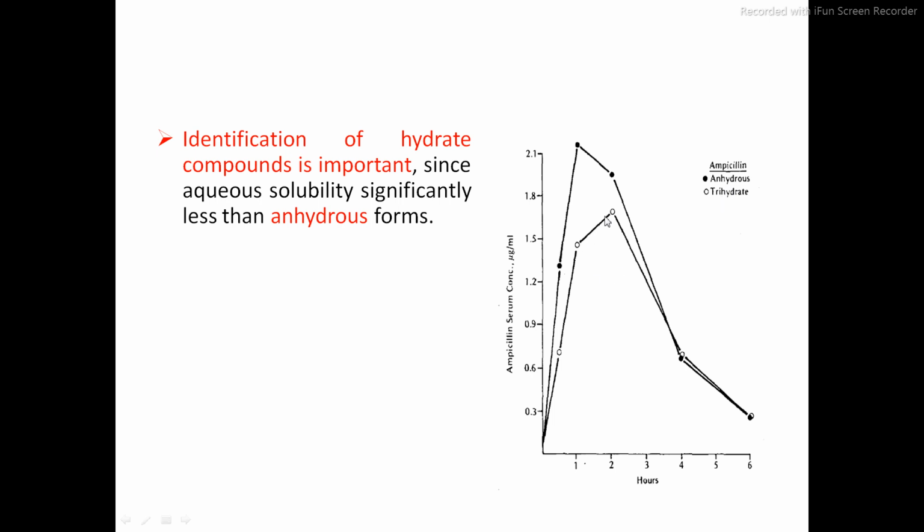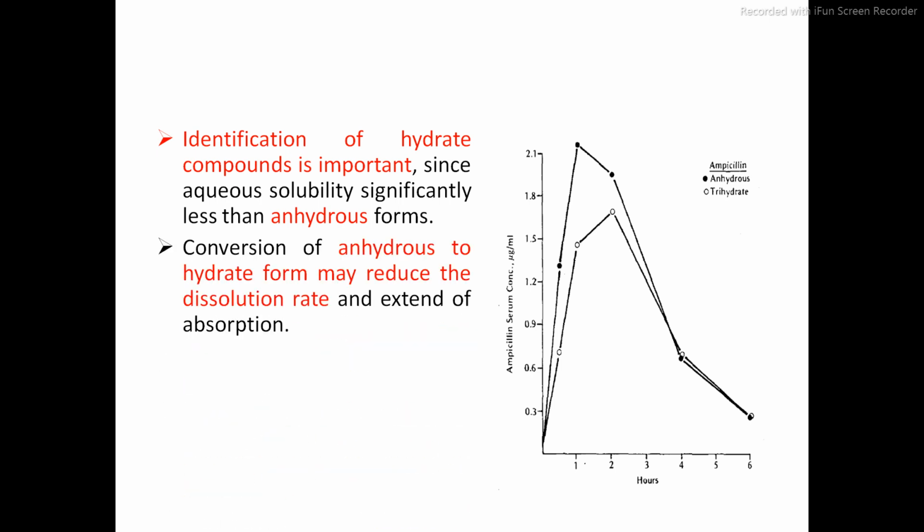So less amount of drug is absorbed into the systemic circulation. So if you are expecting the given drug to reach the highest concentration in systemic circulation, then the given compound should be in anhydrous form. It must be in anhydrous form but not in hydrate form.